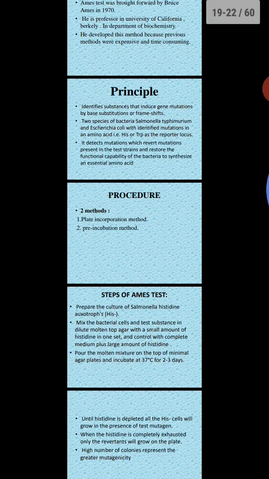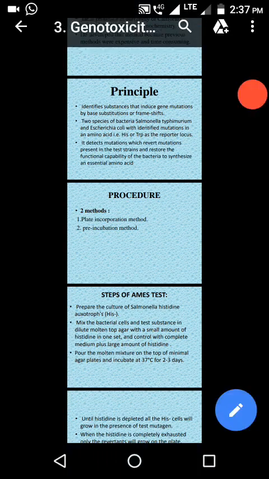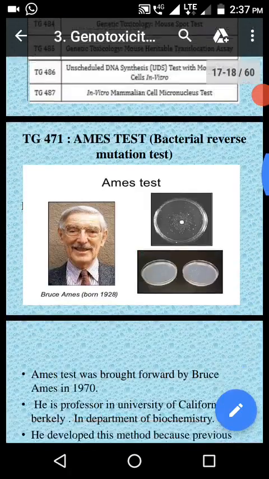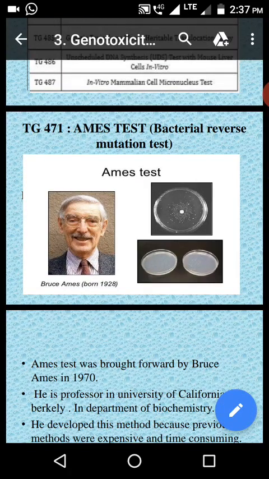Mutagenicity. You can write the same. So what is mutagenicity? Mutagenicity toxicity studies are used to identify the mutagenic properties of any drug or any chemical by using various in vitro and in vivo methods.